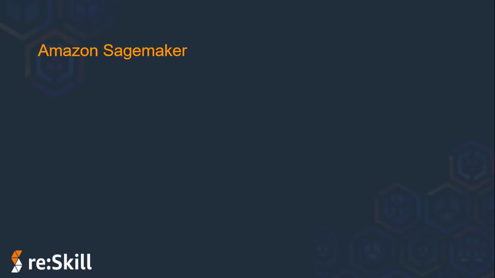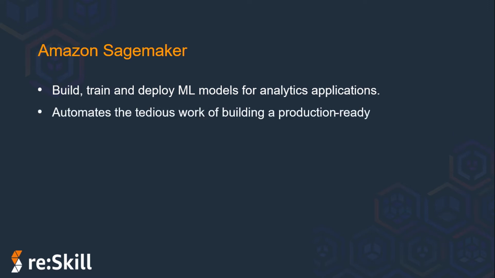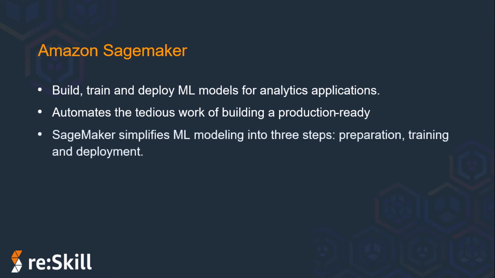Let's begin with the first service for today's session, Amazon SageMaker. Amazon SageMaker is a fully managed service, and in Amazon SageMaker you get a lot of tools to build, train and deploy machine learning models for predictive analytical applications. The platform automates the tedious work of building a production-ready artificial intelligence pipeline, and we will see how it does that. Deploying ML models is quite challenging even for experienced application developers, so Amazon SageMaker aims to simplify the process. It uses common algorithms and other tools to accelerate the machine learning process.